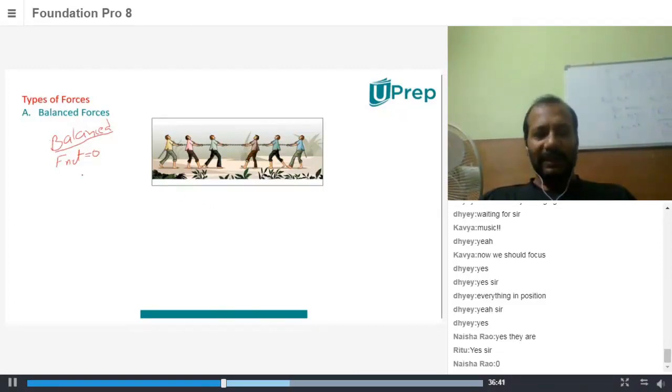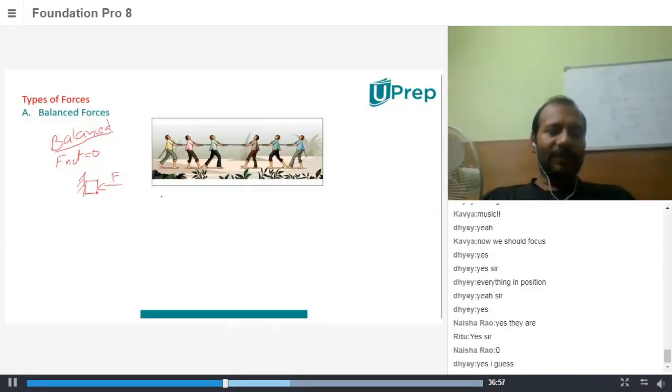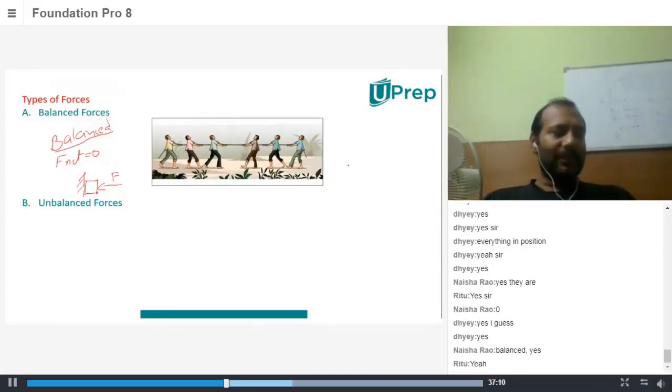Now, can you give me an example? Say there is a wall, and there is a block here and you're applying a force F on this wall. Is this a situation of balanced force or unbalanced force? Balanced. So this is a situation of balanced force, right? Yes. So we'll discuss unbalanced force later. Can you give me examples of any other balanced force?